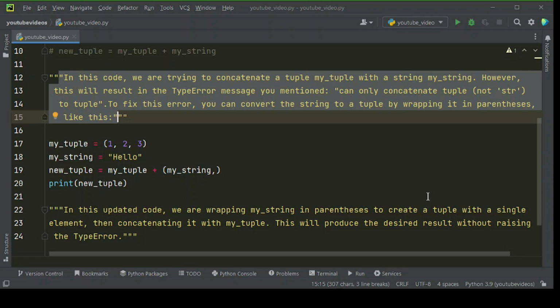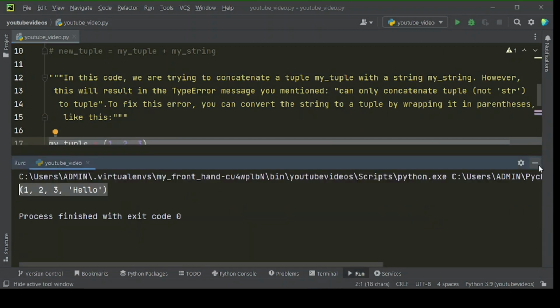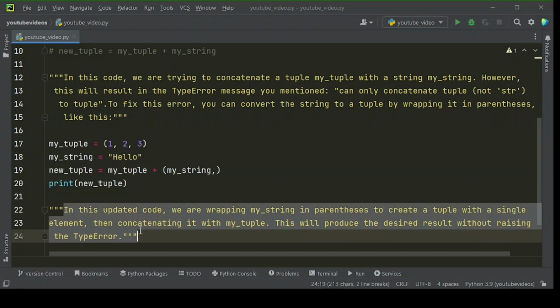To fix this error, you can convert the string to a tuple by wrapping it in parentheses, like this. Let's run this example code. Here is the output. In this updated code, we are wrapping my_string in parentheses to create a tuple with a single element, then concatenating it with my_tuple. This will produce the desired result without raising the type error.